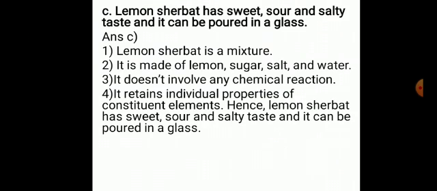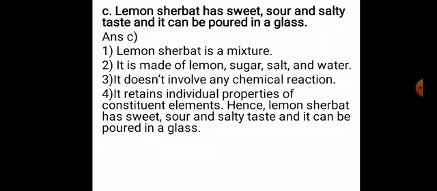Lemon sharbat has sweet, sour and salty taste, and it can be poured in a glass. Lemon sharbat is a mixture. It is made of lemon, sugar, salt and water. It does not involve any chemical reaction. It retains individual properties of constituent elements. Hence, lemon sharbat has sweet, sour, salty taste and it can be poured in a glass.